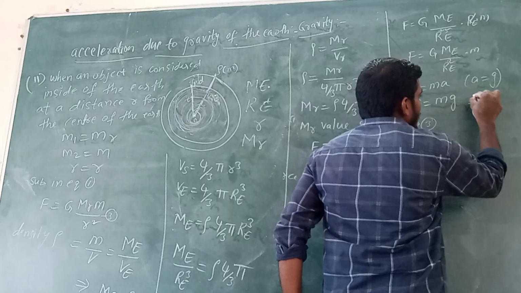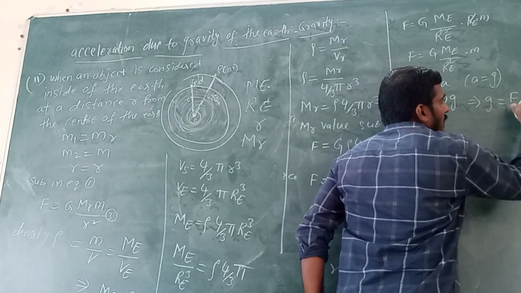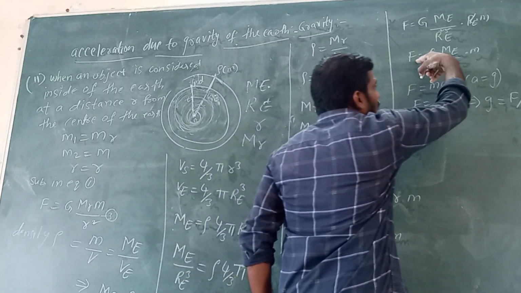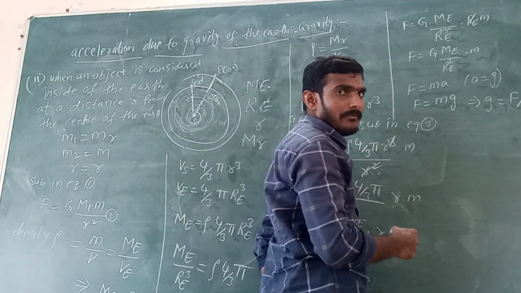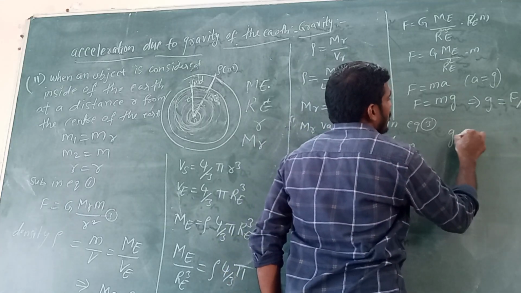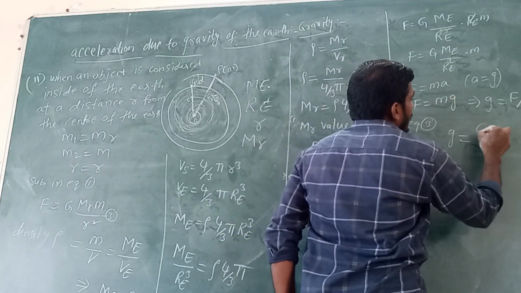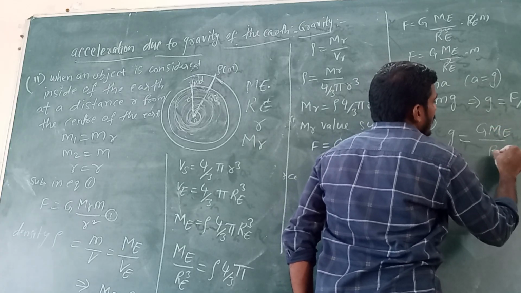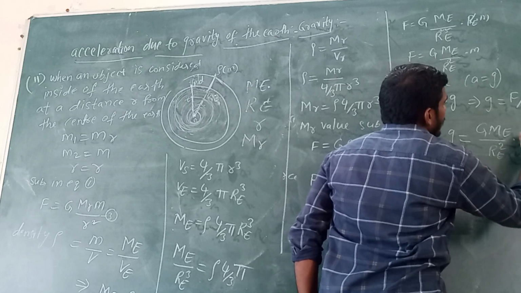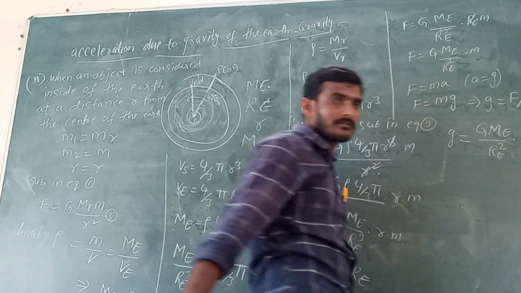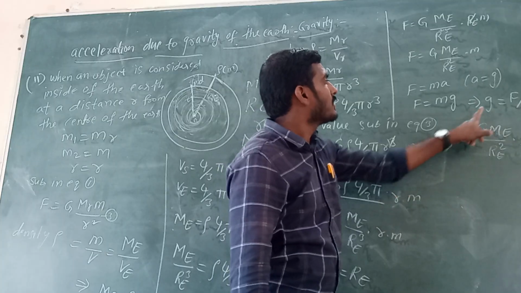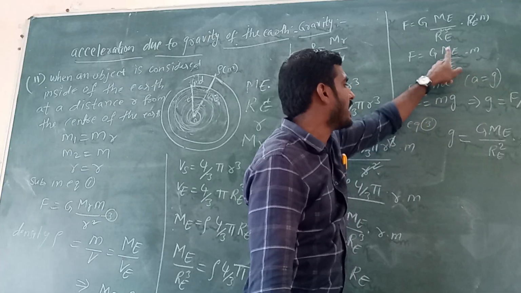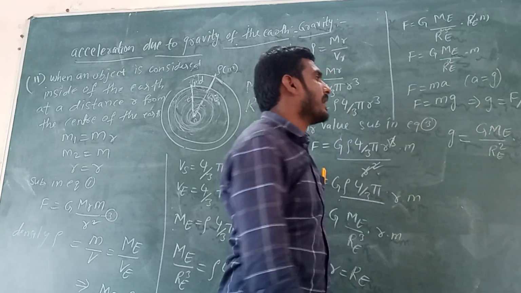From this we can write g equals F by m. Substitute this F value in g equals F by m. Then g equals G Me by Re square into m by m.